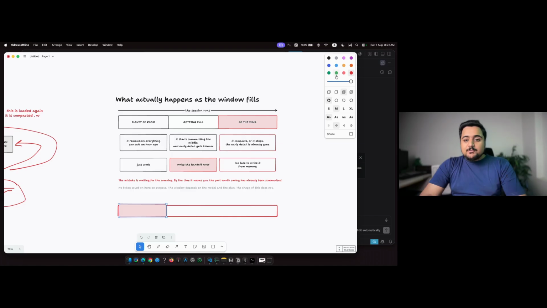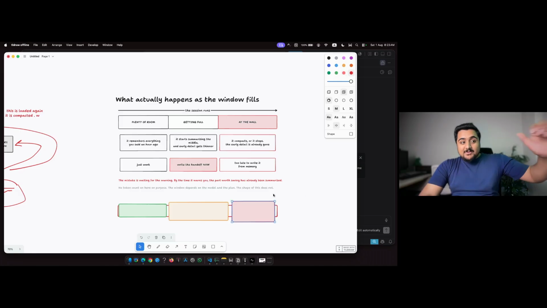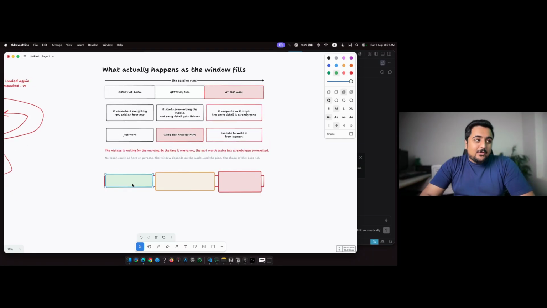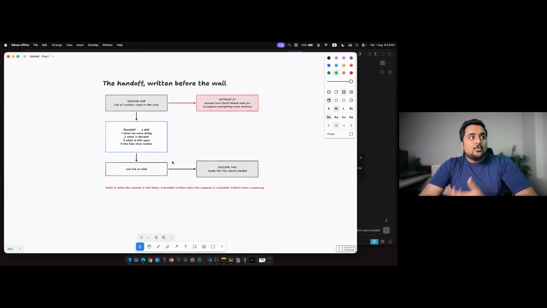If you have used 30-40%, it is performing well and you are getting better results. Once we go here, once we use this much, its performance will start to decrease. Once we go into this area, at the end of the session, it will start hallucinating, and after that it compacts everything, and then the performance decreases a lot. So ideally in one session, try to do one type of stuff and move to the next session.